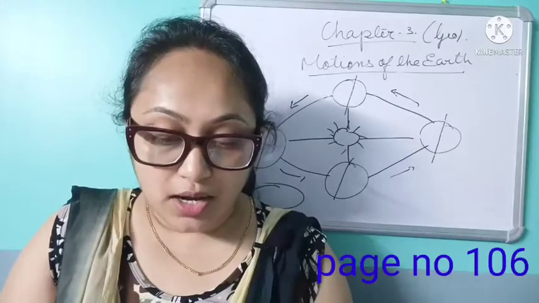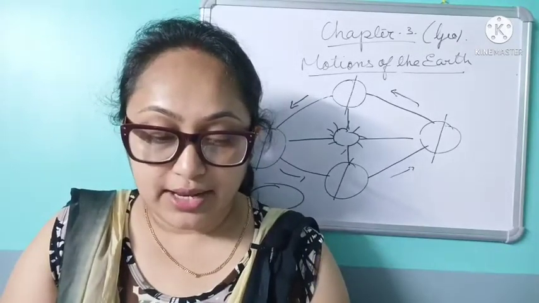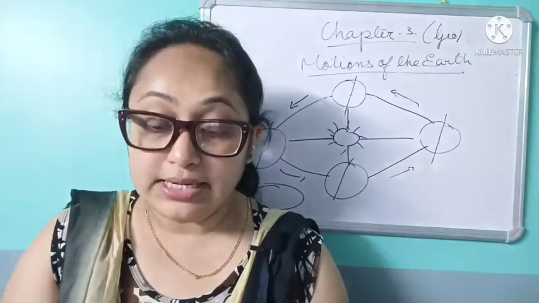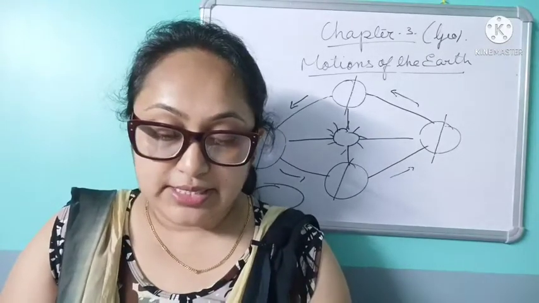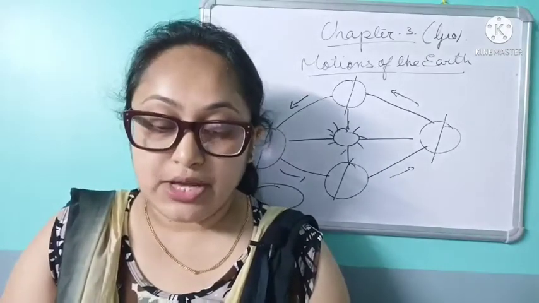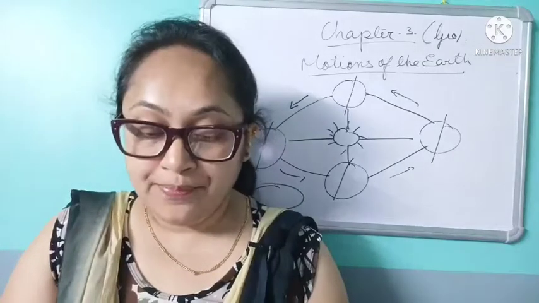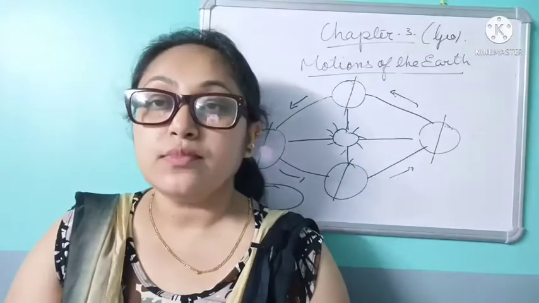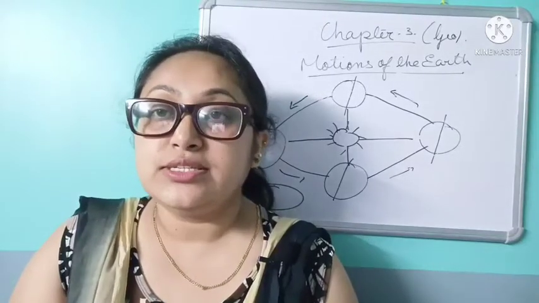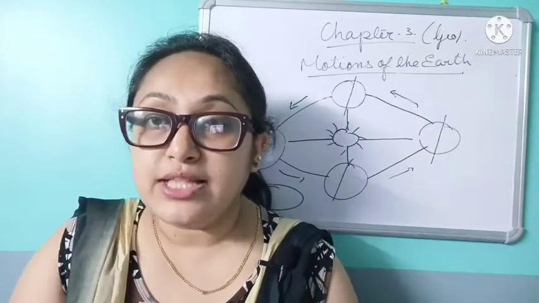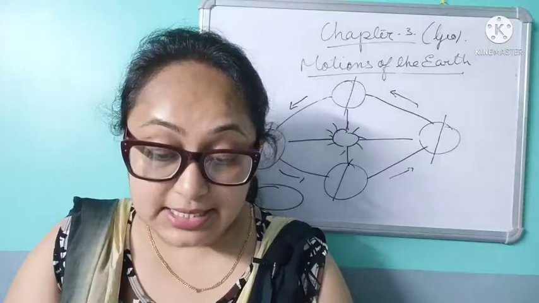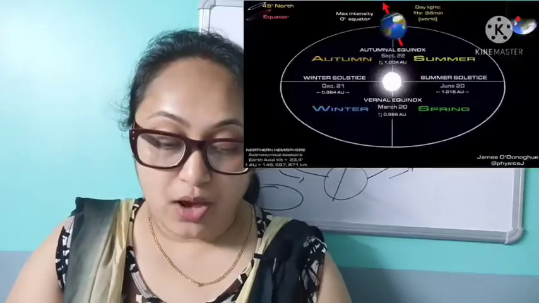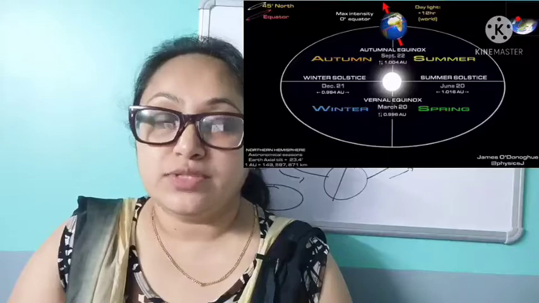The earth completes one revolution around the sun in 365 and 1/4 days or 1 year. This period is divided into 4 seasons: spring, summer, autumn and winter. In a year, that is in 365 days, we experience 4 seasons. These seasons are spring, summer, autumn and winter. Now, why do we experience a change of seasons?